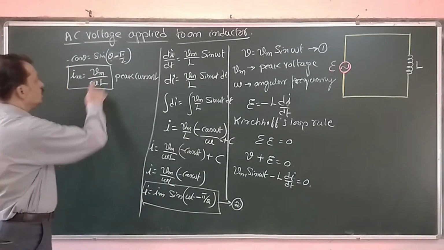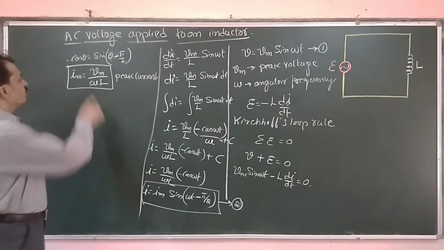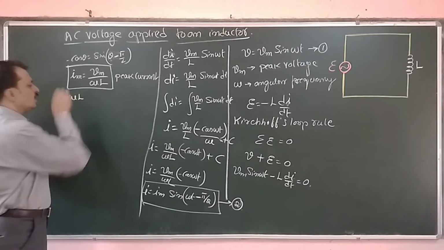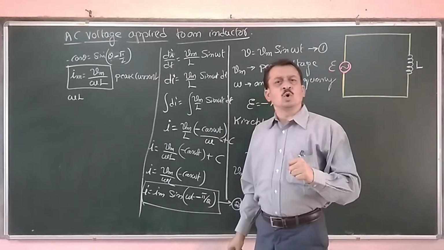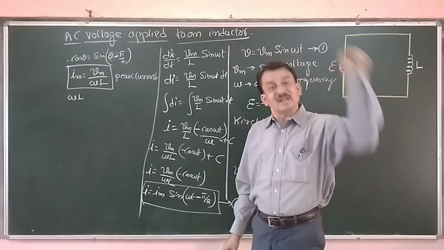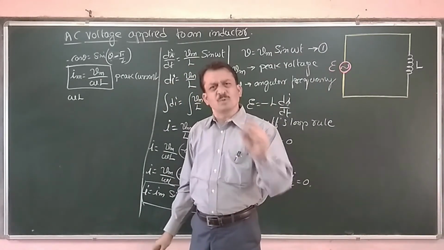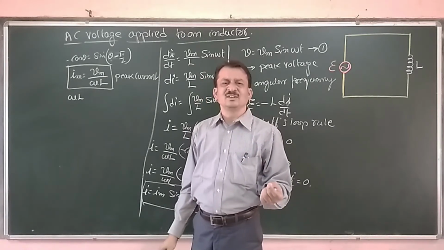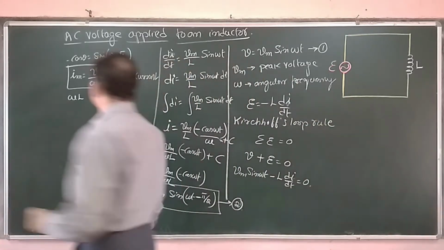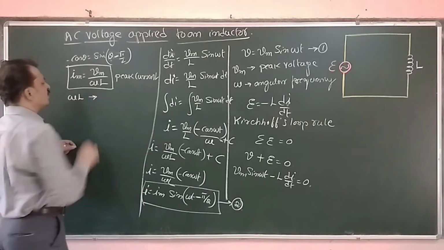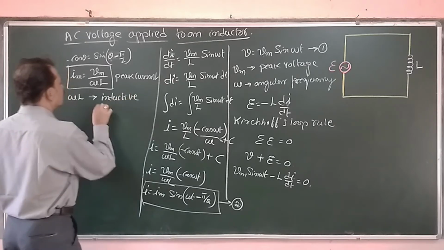The peak value of current is Vm divided by omega L. Now we have one more term in the denominator, omega L. This omega L plays the same role as the resistor plays in a resistive circuit; it opposes the current just as a resistor does. For that purpose, this omega L term is called inductive reactance.